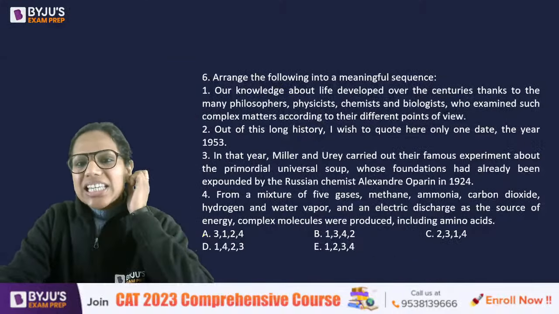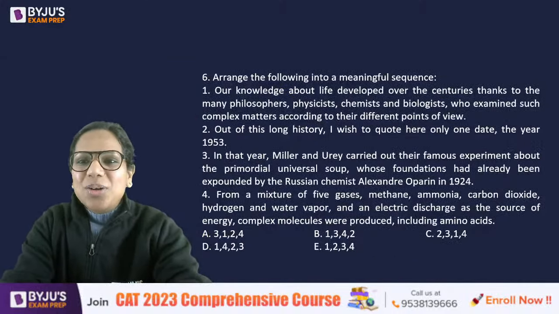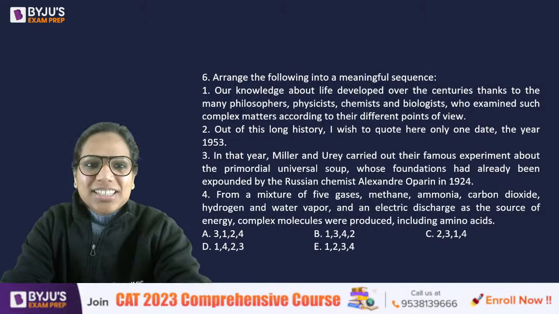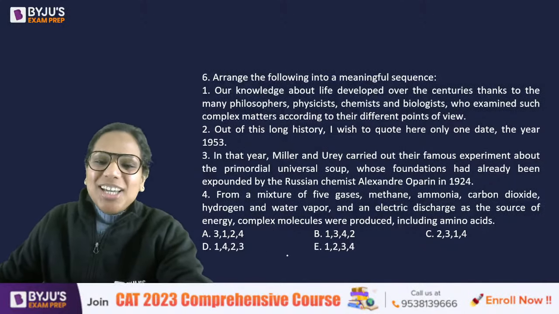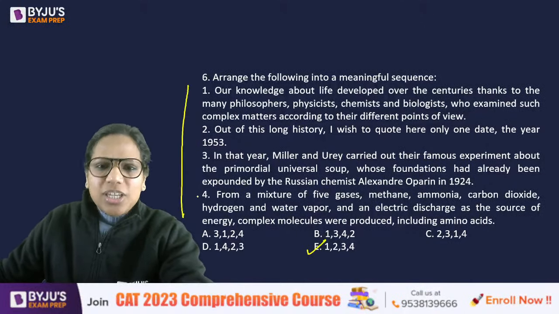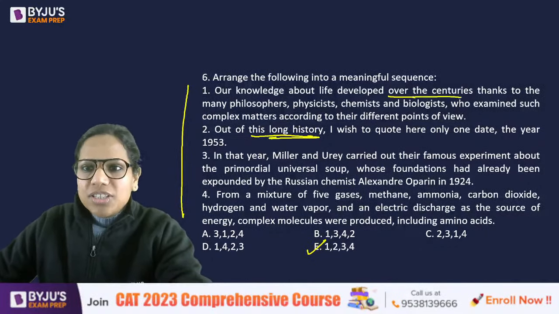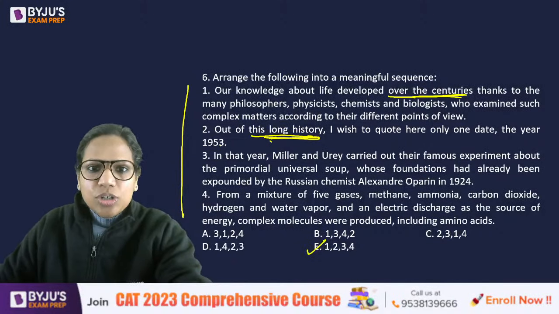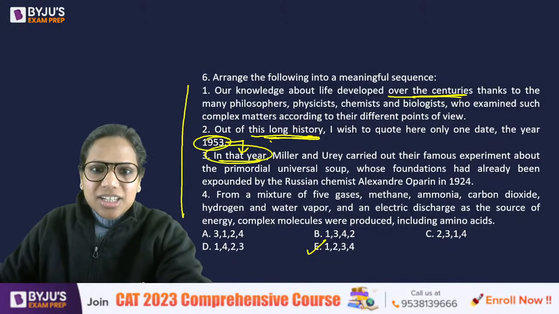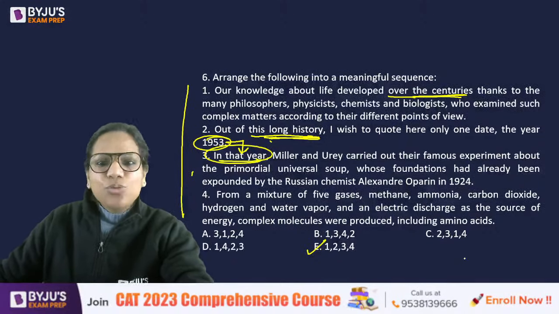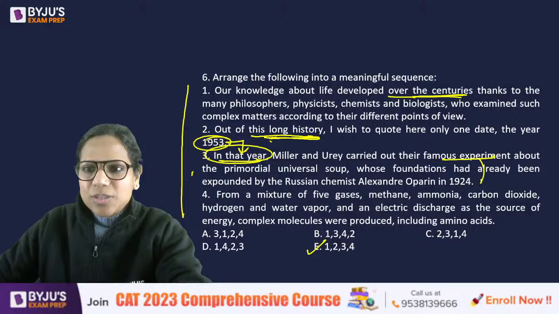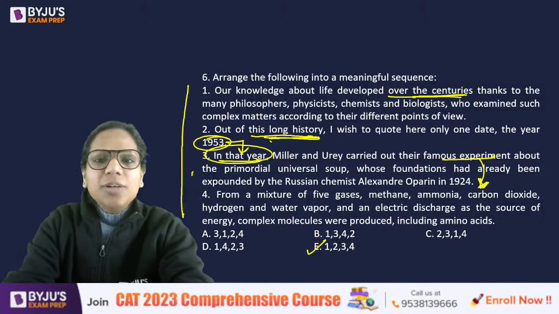All right. Question 6. Yes, this was the easiest parajumble out there. You didn't really have to arrange it, isn't it? So tell me, what should the answer be here? It is absolutely 1, 2, 3, 4, and it was very, very easy. There were so many clues here, right? This long history. So, over the centuries, this long history. I'll talk about the year 1953. In that year, again, so 1, 2, 3. Once you realize that you've answered this already, and then this details the experiment. This is the experiment. So, a pretty easy question.